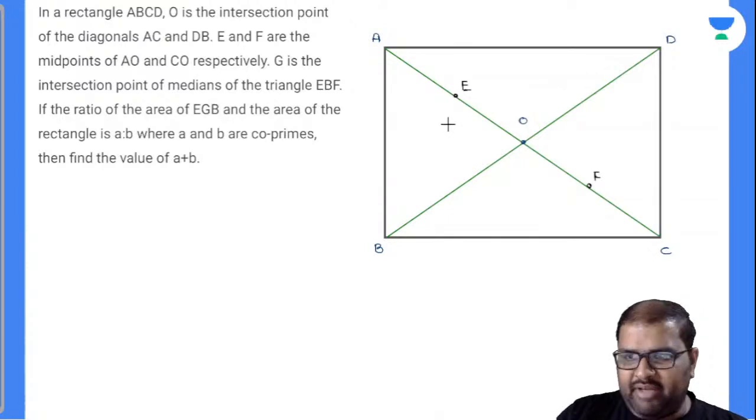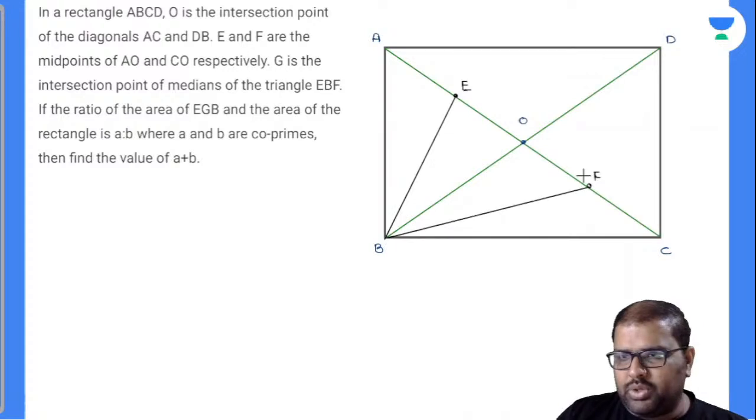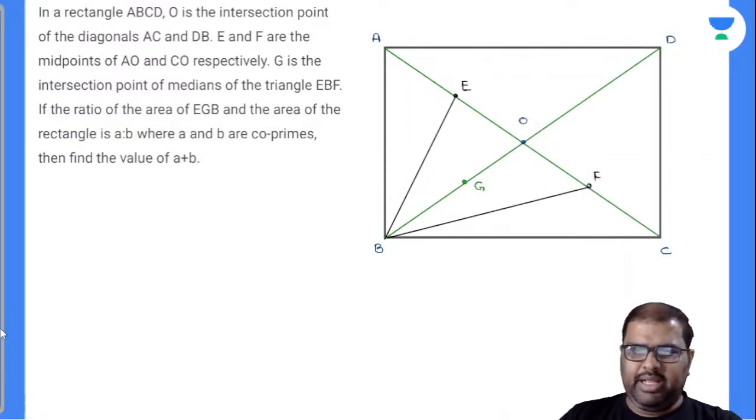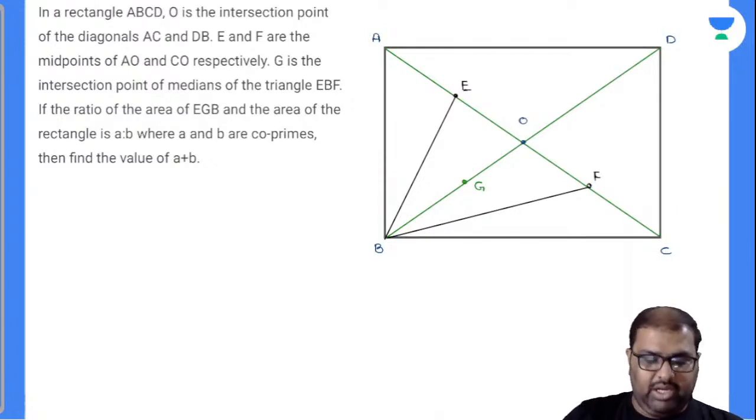Now EBF is a triangle, and closely observe that G is where the medians meet. I'll mark this as G. Now if the ratio of the area of EGB and the area of the rectangle is A is to B, and A and B are co-primes, find the value of A plus B. That is the question asked.